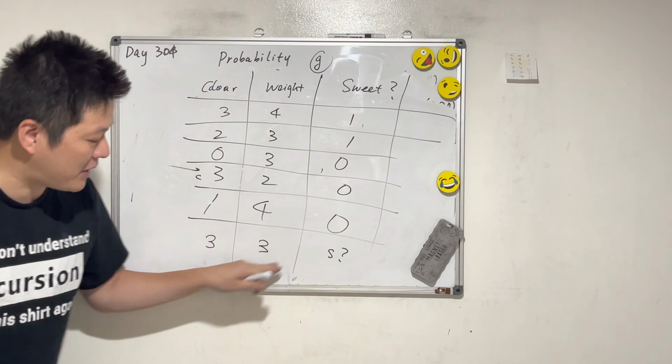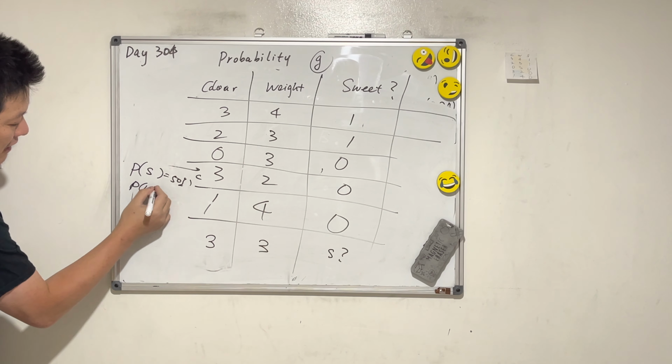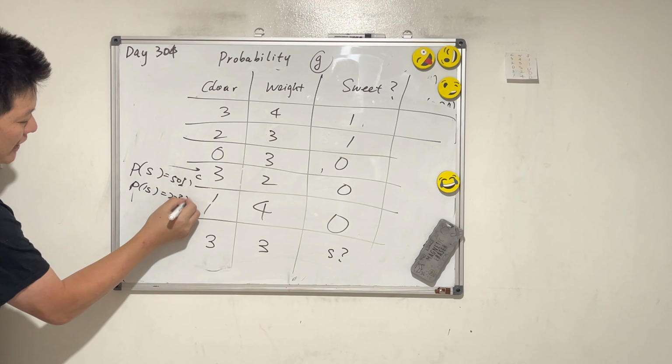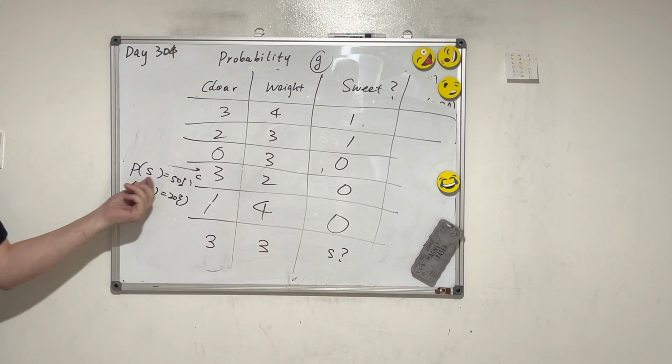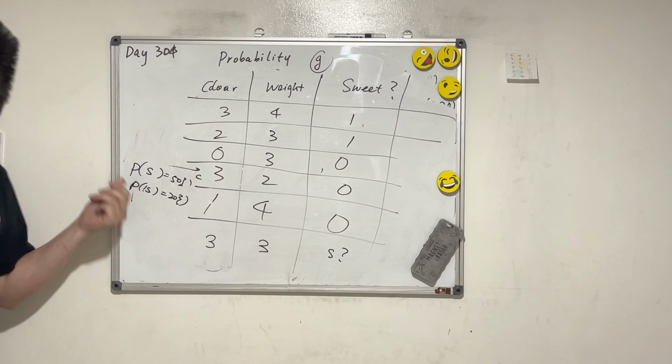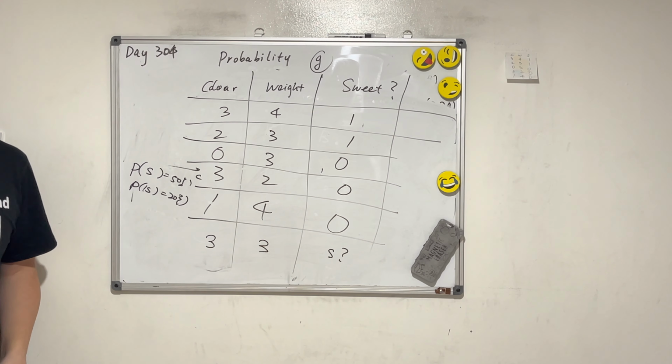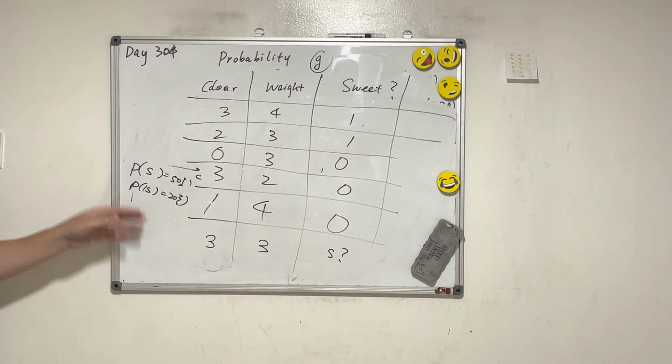For example, if I calculate that this apple being sweet is 50%, and being not sweet is 20%, or 30%, do you think this apple is sweet or not?